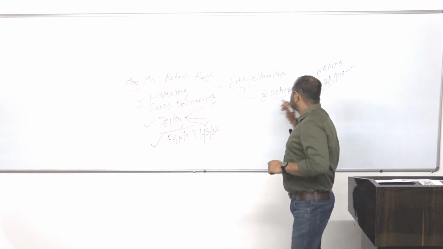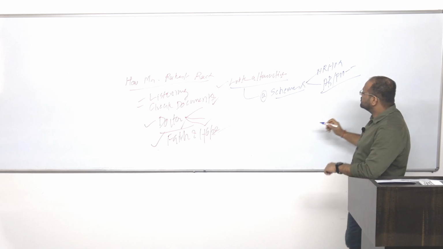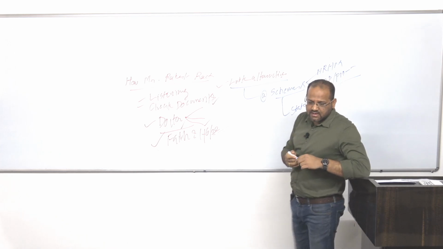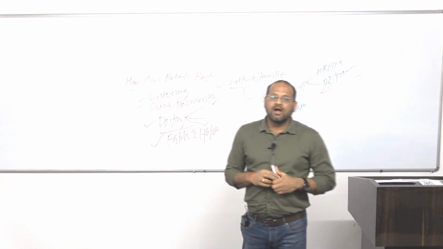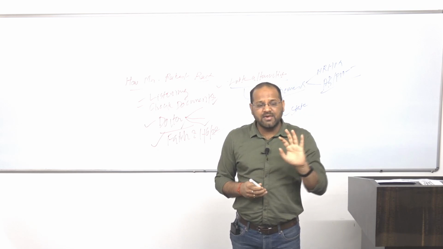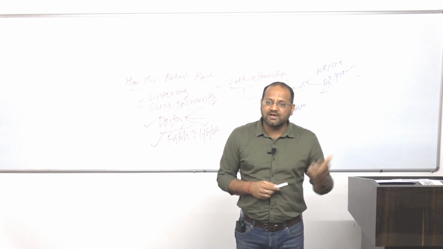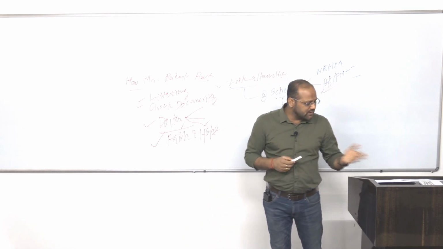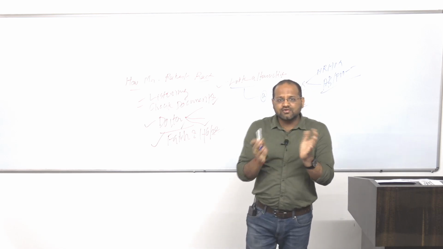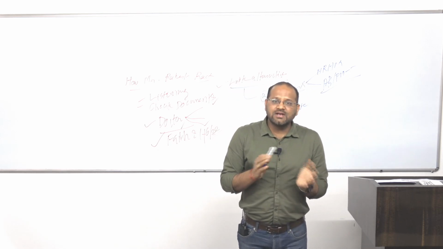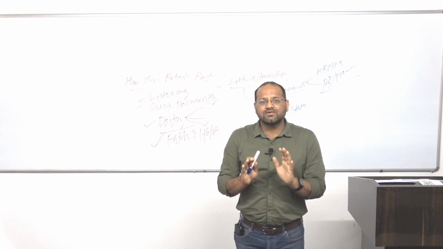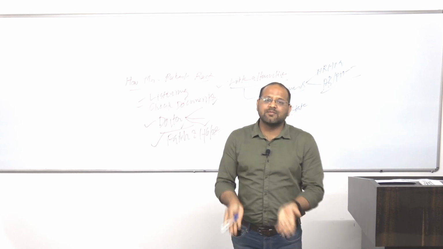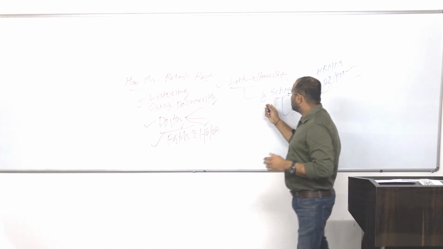So one is NRHM, the other is PMJAY, then certain state-specific schemes. Here the state has not been mentioned, so let's say we have to look at the alternative schemes being provided by the state governments. For example, in Karnataka we have a separate scheme known as Arogya Shri. In Andhra Pradesh, we have Arogya Raksha. So they also provide holistic coverage. We need to see what facilities under central government schemes or state government schemes can be provided to the old couple. So that alternative we have to look for.